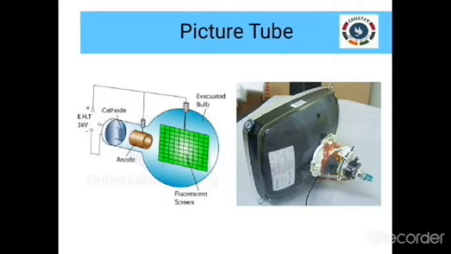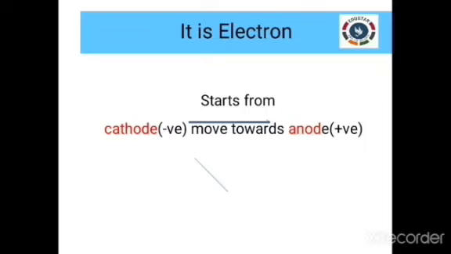Now I am asking you a question. At this moment, have you guessed the name of the subatomic particle he discovered? It is the electron. See, the cathode is negative and the anode is positive. Whenever a thing moves towards the anode, that is the positive electrode, it must be a negatively charged particle, right? What is the negatively charged particle present inside the atom? That is the electron. So he discovered the electron in this manner.